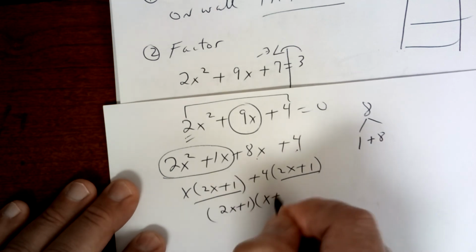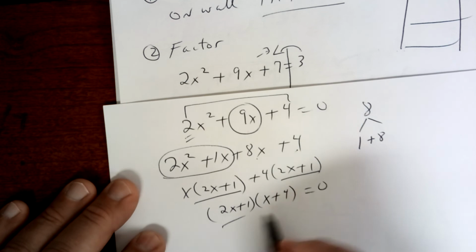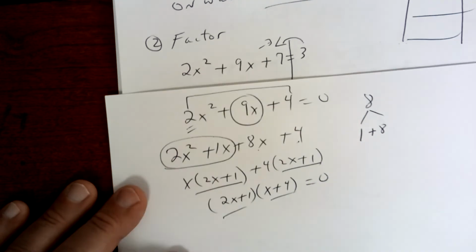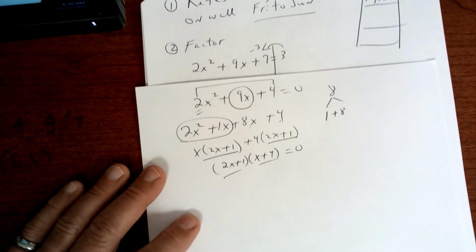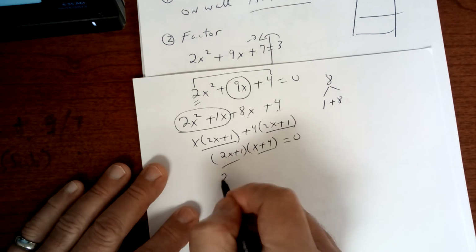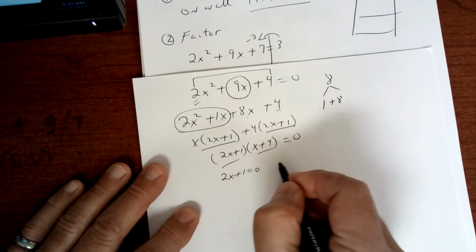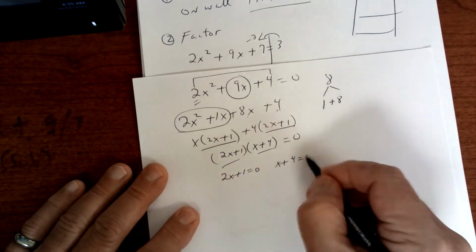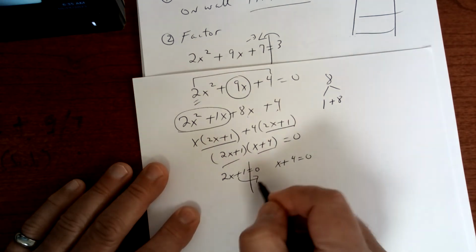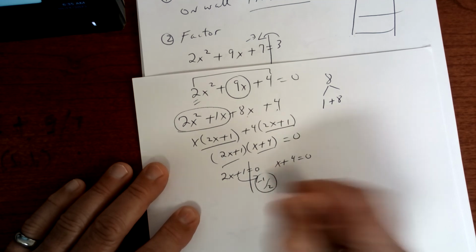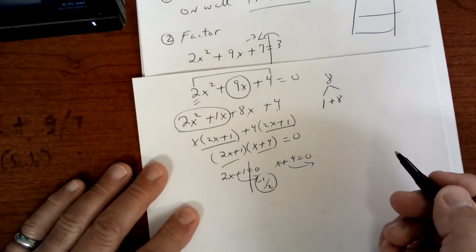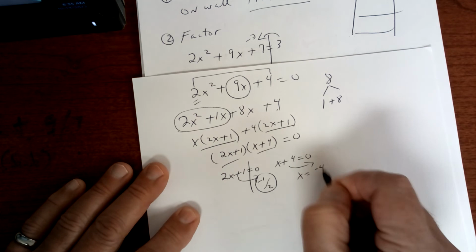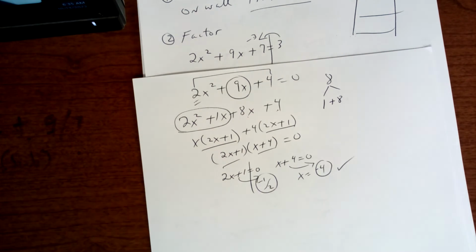Okay, so now once you do that, these are called factors. And you're going to set each factor equal to 0. So you're going to say 2x plus 1 equals 0, and x plus 4 equals 0. And then you solve this. So you're going to get negative 1 divided by 2 as your answer. And then here you're going to move that 4 over, and it becomes a negative 4, and you're done. Those are the 2 answers, and that's how you do it by factoring.